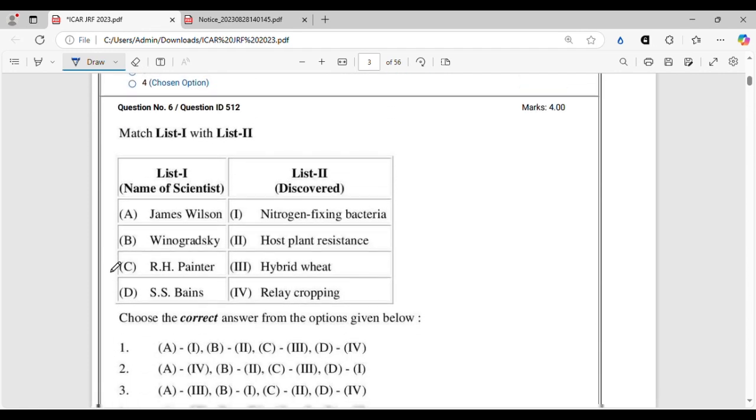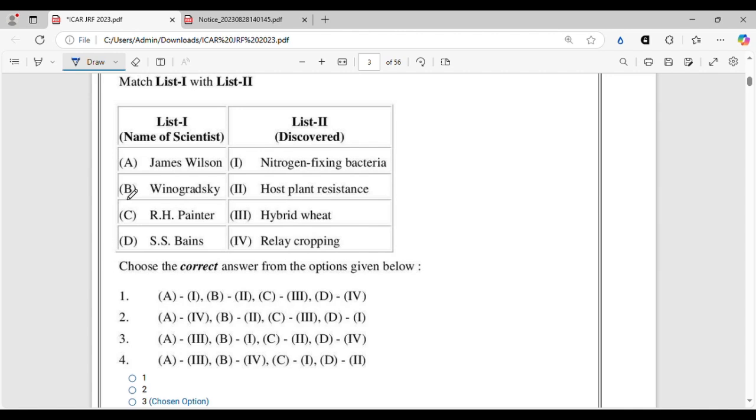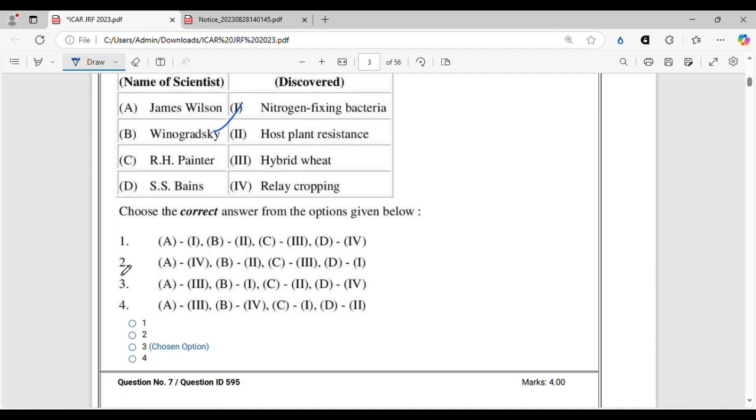Very easy match the following. You have to match the name of the scientist along with what they have discovered. Even if you don't know all the names in the list or all the options, match the following has the beauty that you can solve it even if you know just 1 or 2, if you are fortunate enough. So let's dive into it. We know Winogradsky isolated the nitrogen fixing bacteria. So B1, there is only one option with B1, and that will be our correct option. We don't have to check the others.